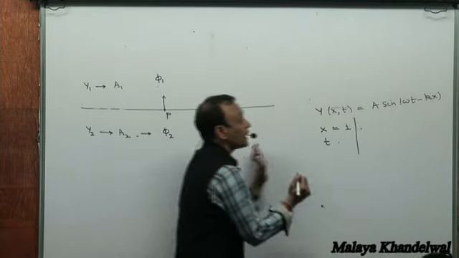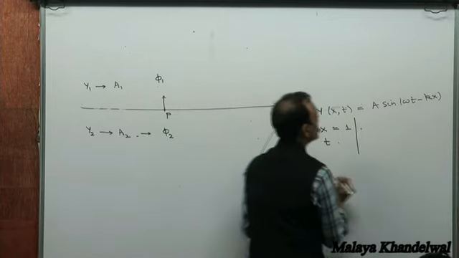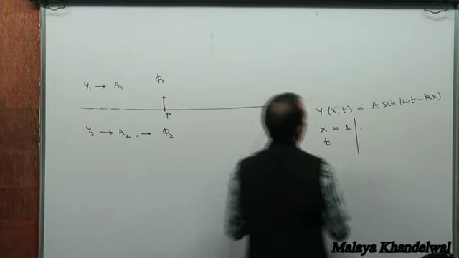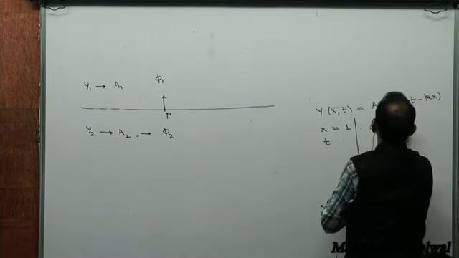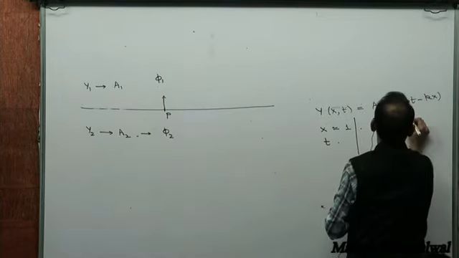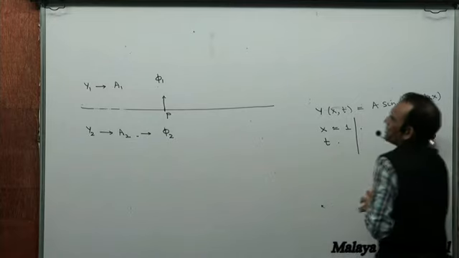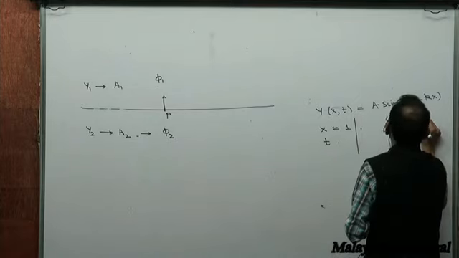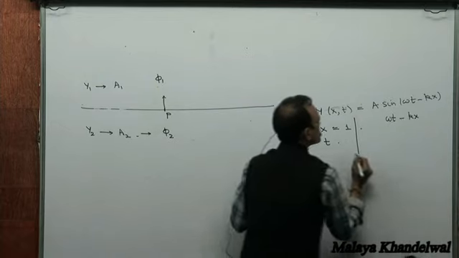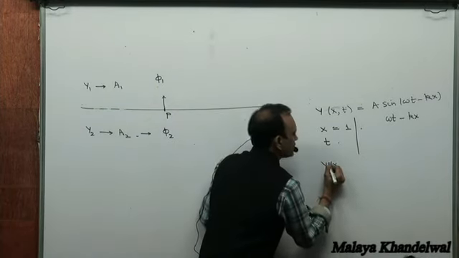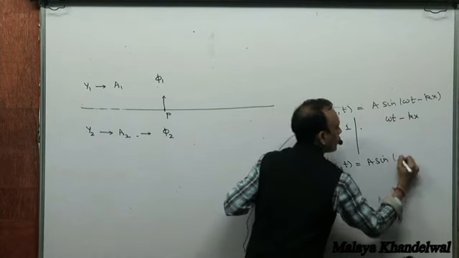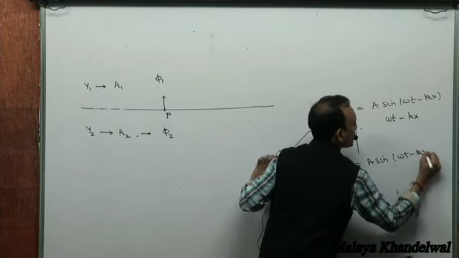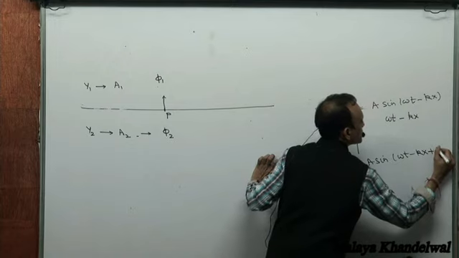There could be another disturbance. For that also x is 1 meter. So then what's the phase? The phase is omega t minus kx for one, and the other disturbance could be, say, y prime, which is a sine(omega t minus kx plus some theta).